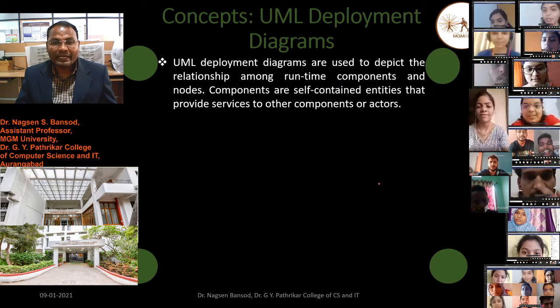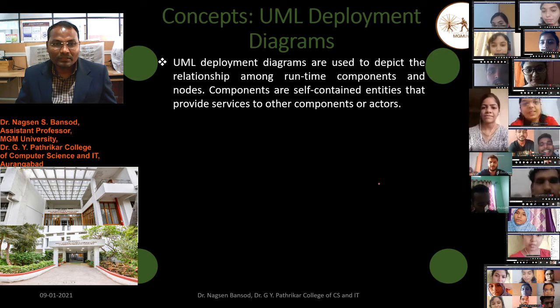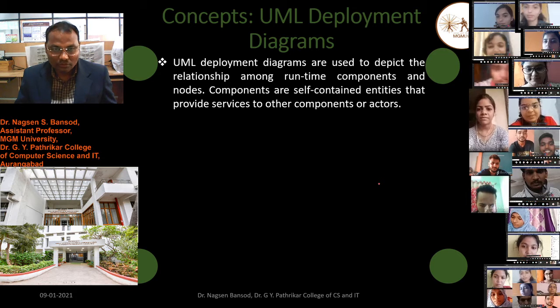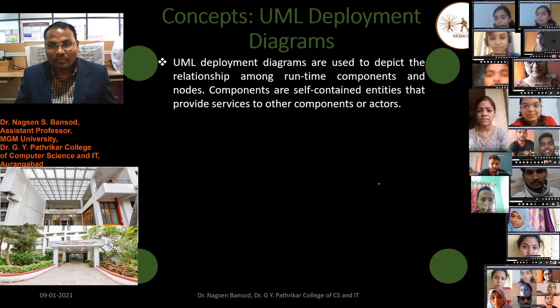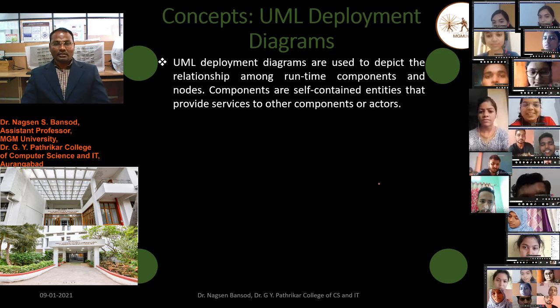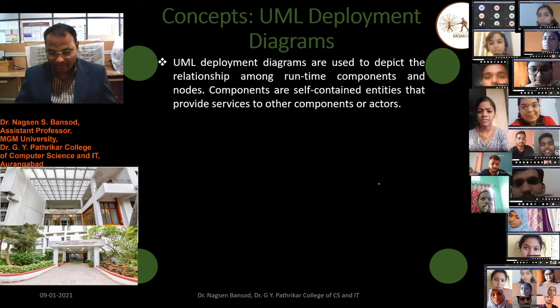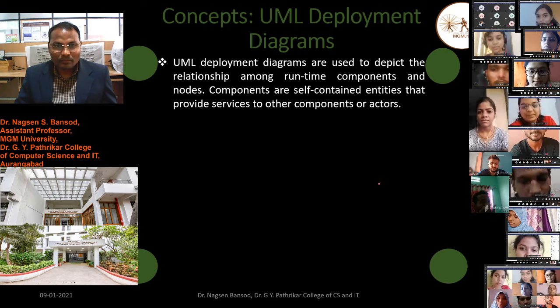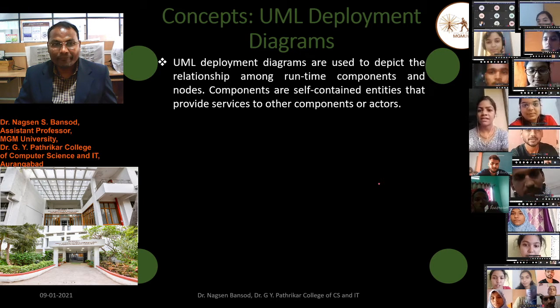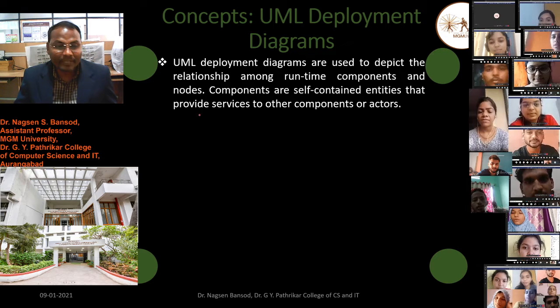UML deployment diagrams are used to depict the relationship among the runtime components and the nodes. Components are self-contained entities that provide services to another component or the actors.